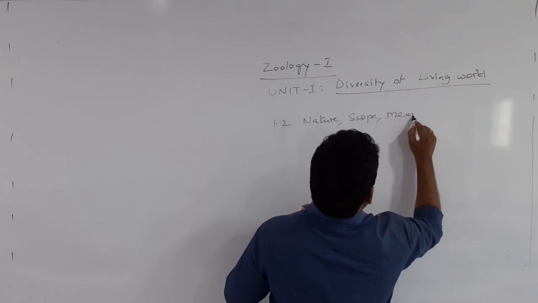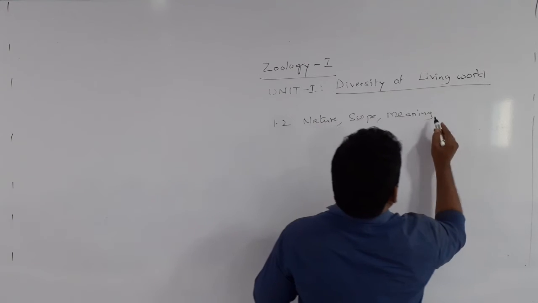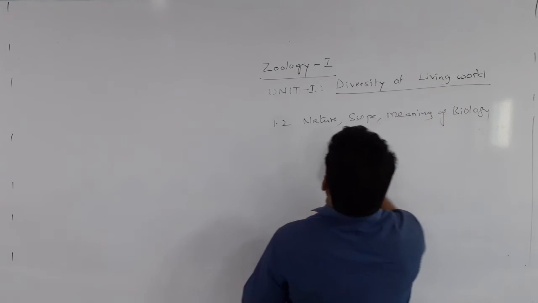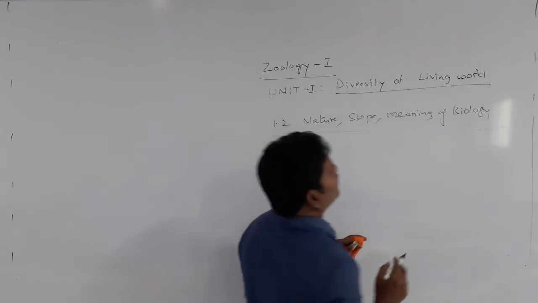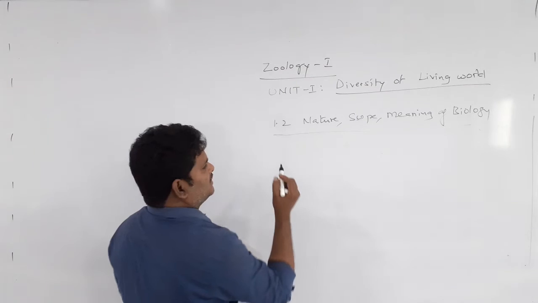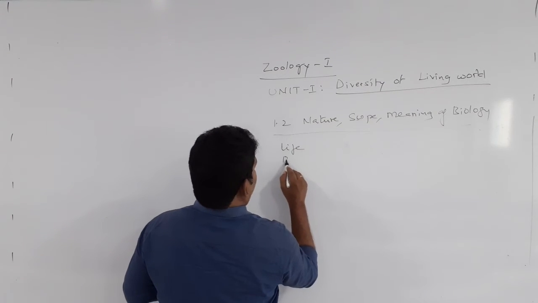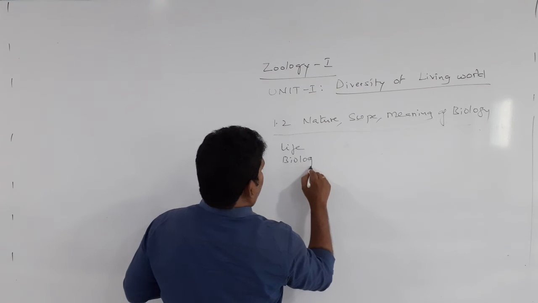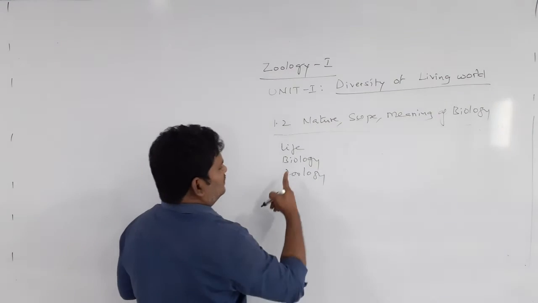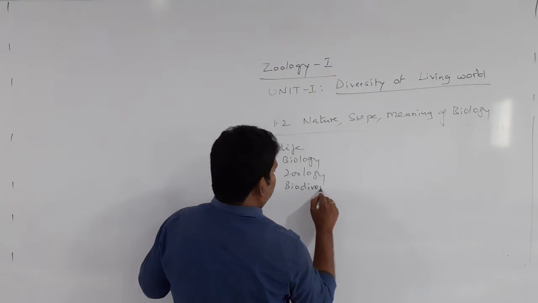Nature, scope and meaning of biology. We have to understand the terms life, biology, zoology and biodiversity.